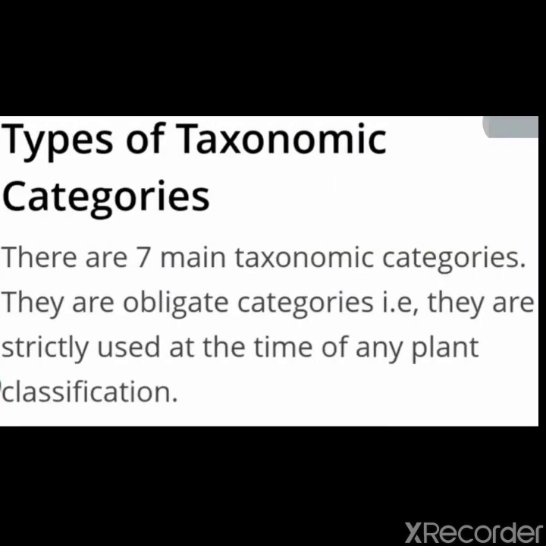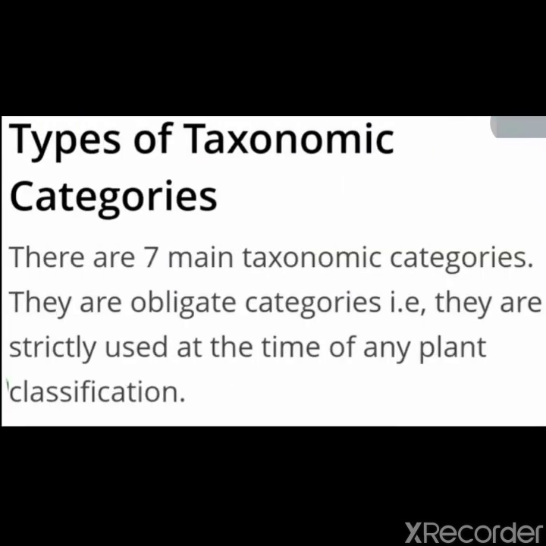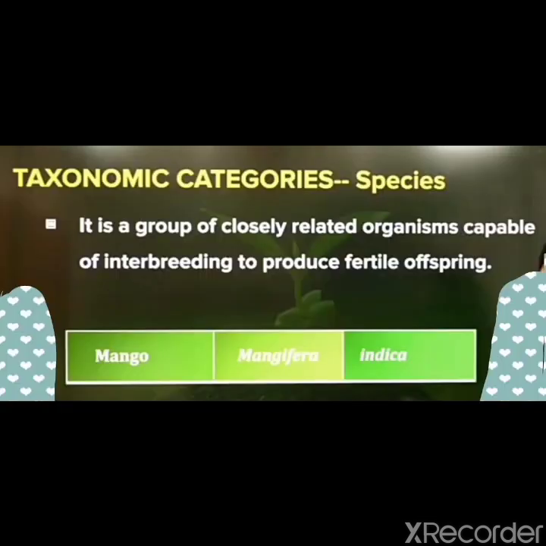Now let's start the description of taxonomic categories. There are 7 main taxonomic categories. They are obligate categories. It means you cannot leave any one. All 7 categories are very important. Let's start with species.